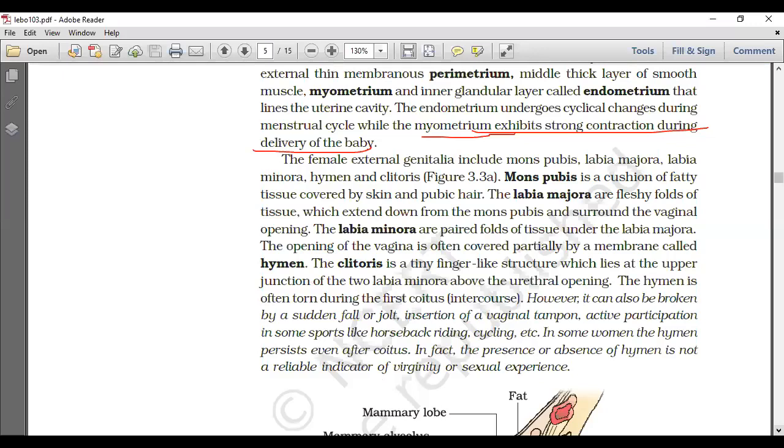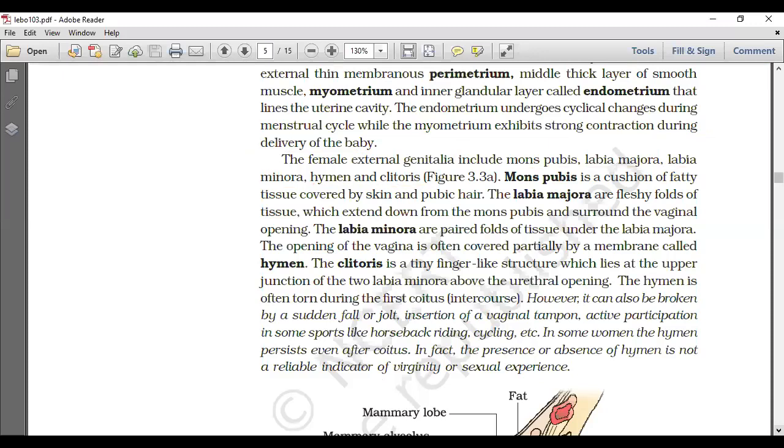Then the female external genitalia include mons pubis, labia majora, labia minora, hymen, and clitoris. That was shown already to you in the form of a diagram. The mons pubis is a cushion of fatty tissue covered by skin and pubic hair.